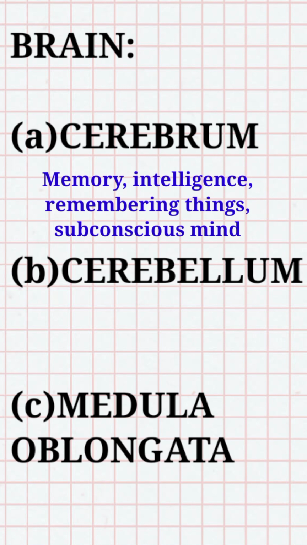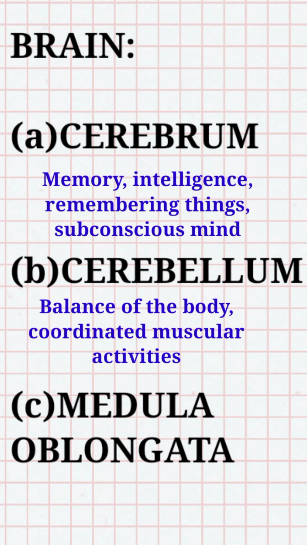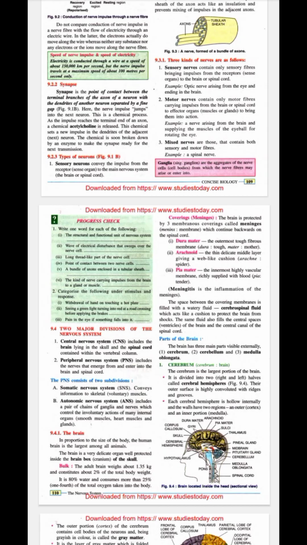Cerebrum is associated with memory, intelligence, remembering things, subconscious mind, etc. Cerebellum is associated with balance of our body and coordinated muscular activity, and medulla oblongata is associated with the action of the involuntary muscles in our body. Cerebrum is divided into two halves, cerebral hemispheres, which are connected by the corpus callosum.